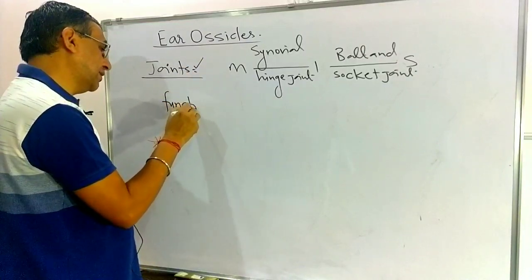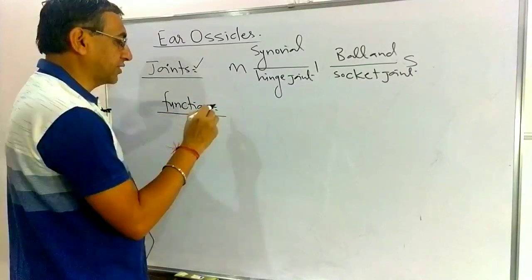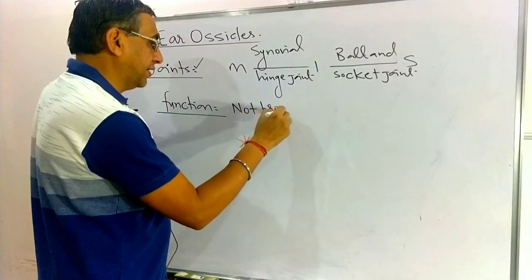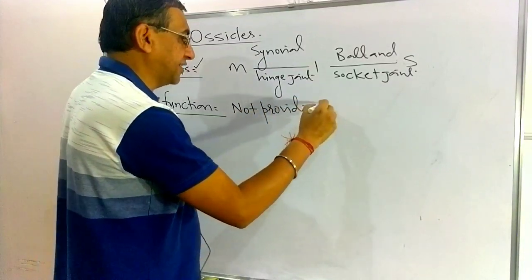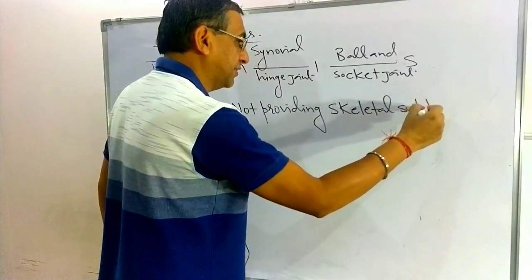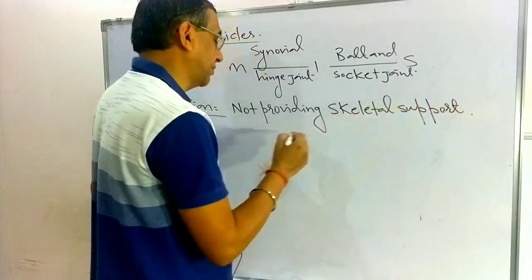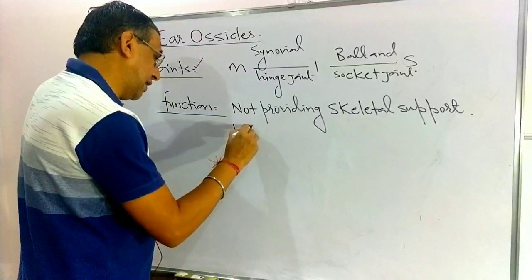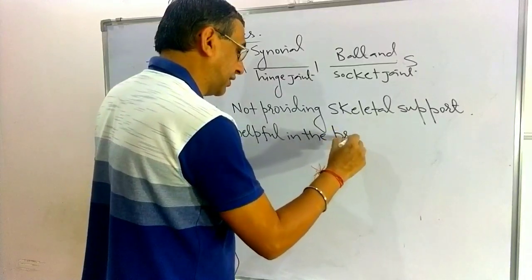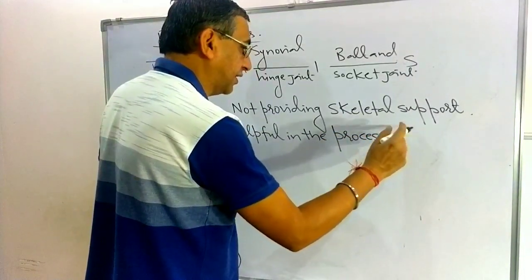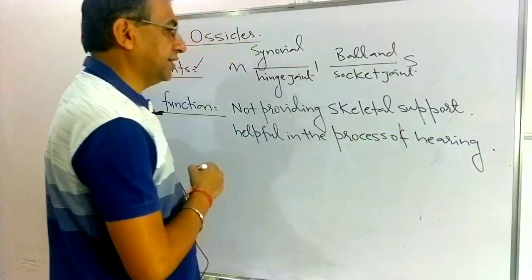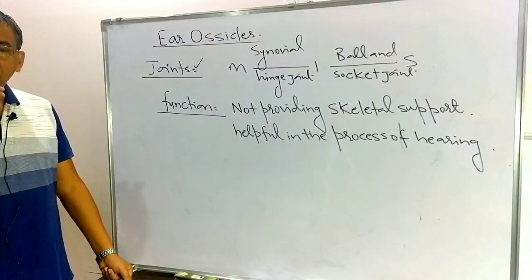Now, when we talk about the functions of the ear ossicles, the first thing to remember is that ear ossicles are not providing skeletal support.